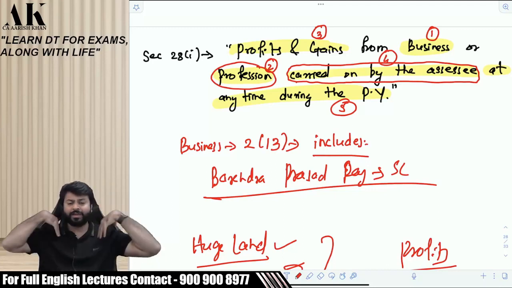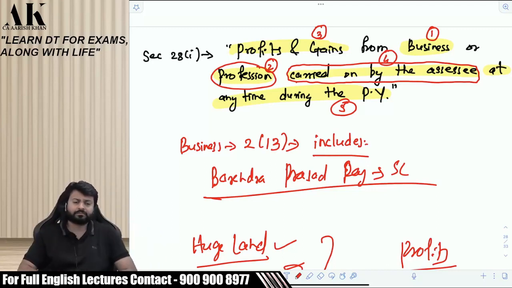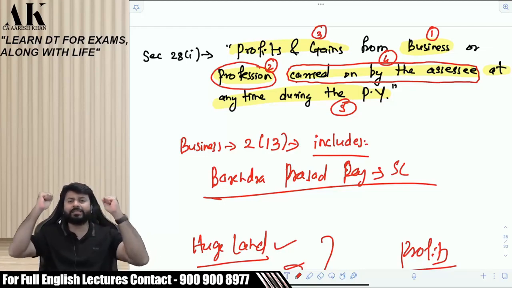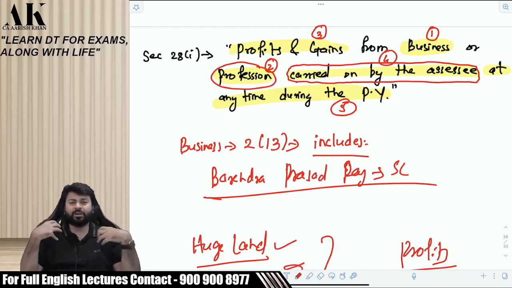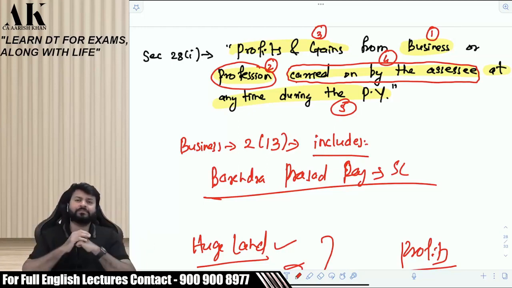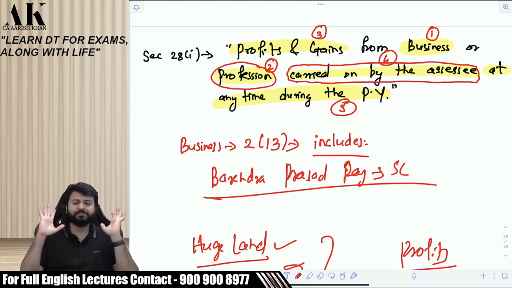If I say carried on by assessee, yes, Bhavisha, you are saying something. It means the business has to be in the name of the assessee. Can I say the control of the business has to be in the hands of the assessee? Carried on by assessee means the control has to be in the hands of the assessee. It does not mean that everything has to be done by the assessee.